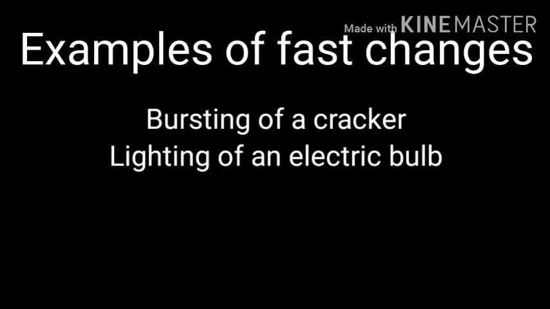Do you know examples of fast changes? Yes. Bursting of a cracker, lighting of an electric bulb. See another example. Switching on a fan, blinking of eyes, cutting of an apple, cutting of a vegetable.